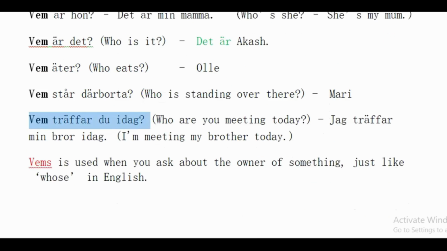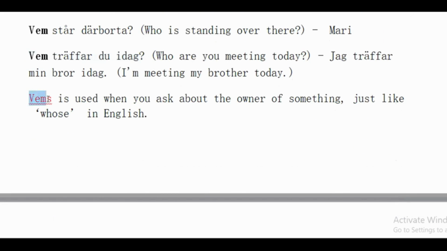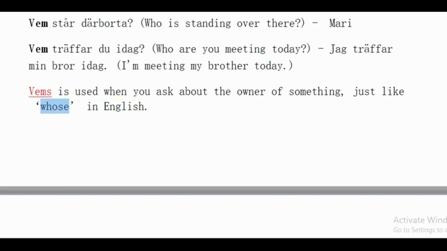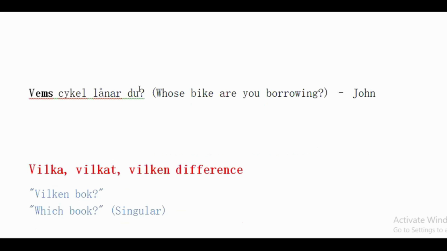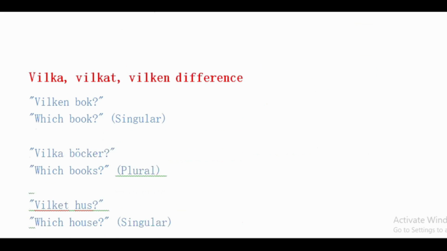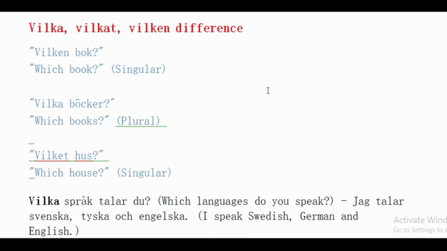Sometimes we use vems also. Vems means whose. That means who, and this is whose. When we place one s with vem, vems cykel lånar du? Whose bike are you borrowing? Jag lånar Johns cykel. Cykel means cycle. I'm borrowing John's cycle.